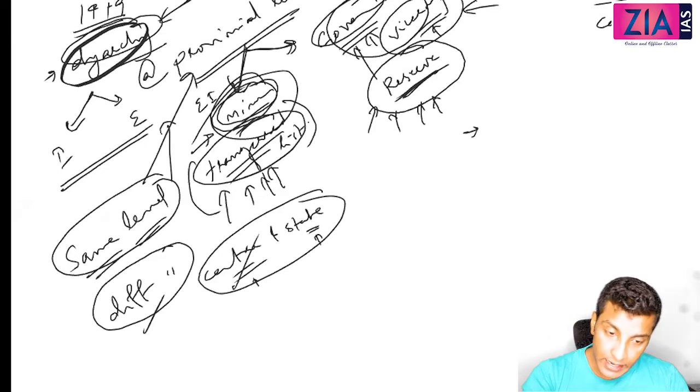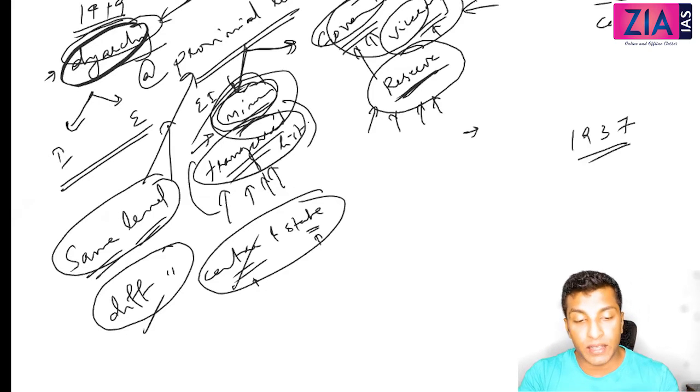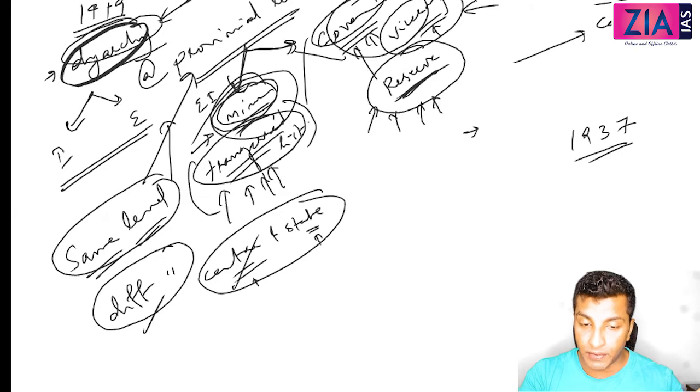Okay, sir, so still for the provinces, this is applicable. And in 1937, you will see at the provincial level, they will give autonomy. So this will be abolished and this will be replaced at the central level.